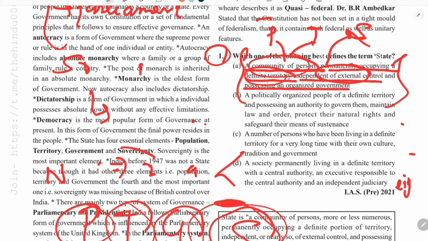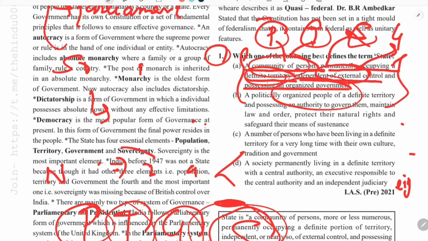Sovereignty is also there. Here we are talking only about the external sovereignty, but sovereignty is there. And possessing an organized government, so G is also there. So this whole statement encompasses all the four elements, that is PTGS.